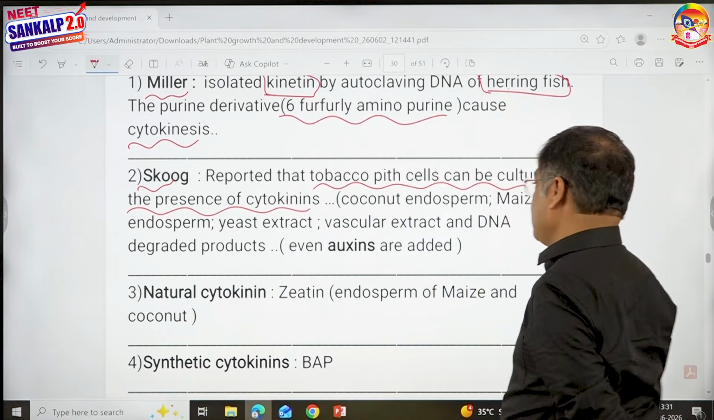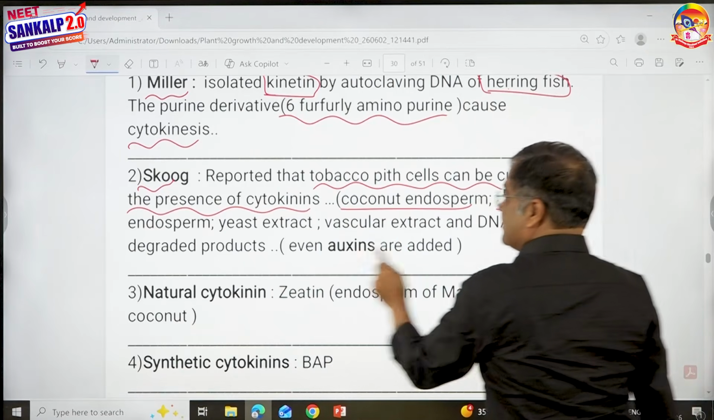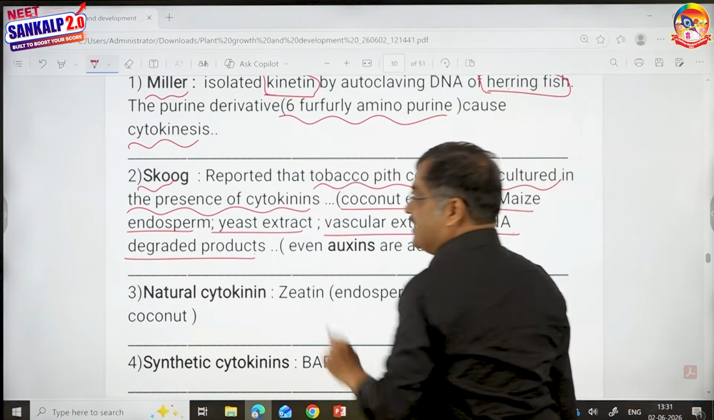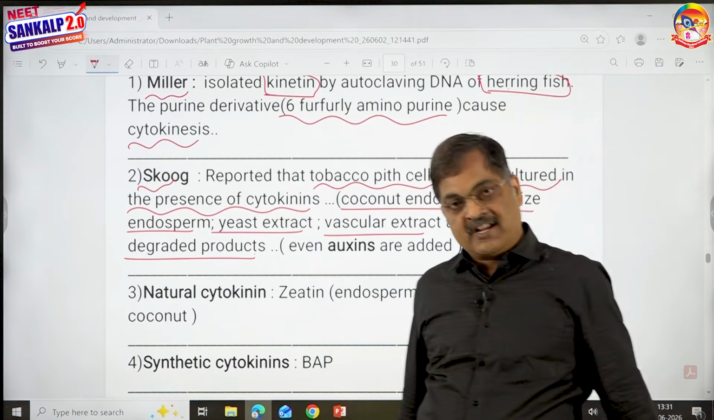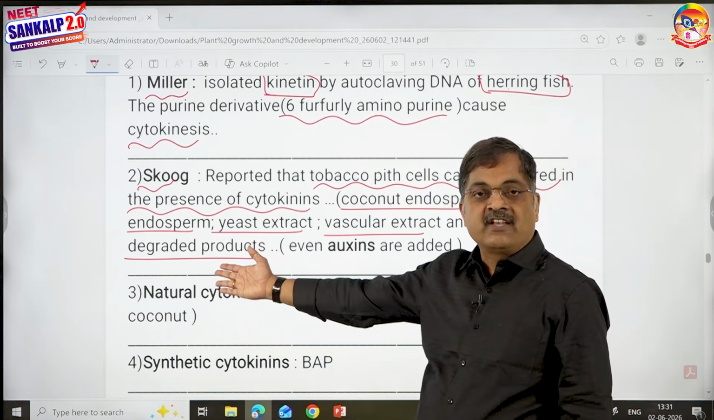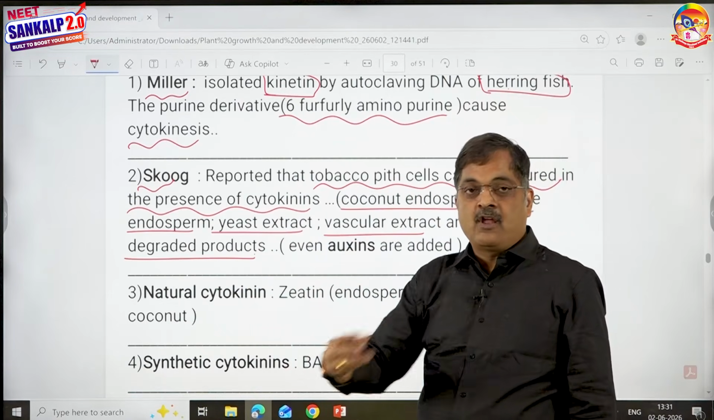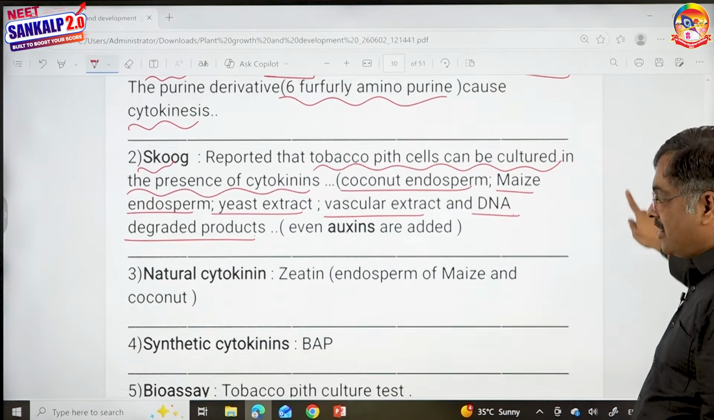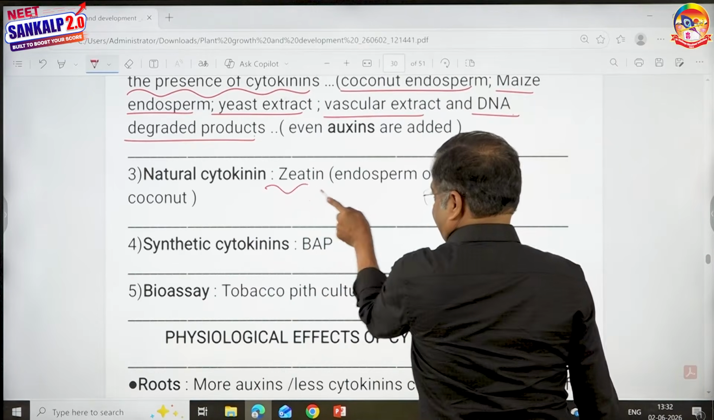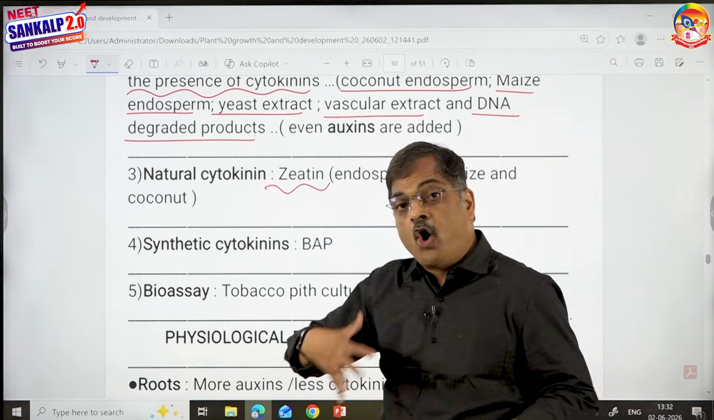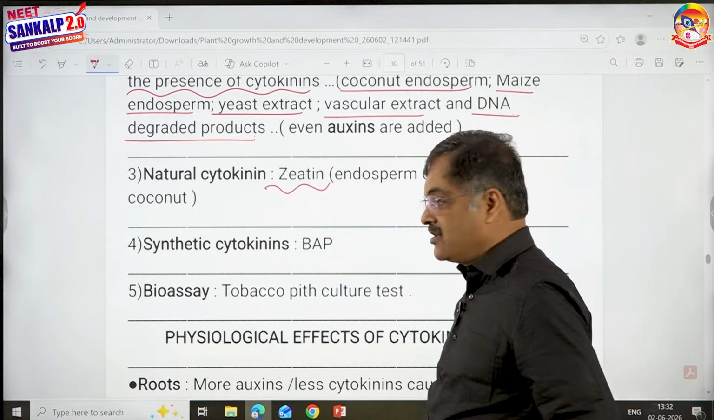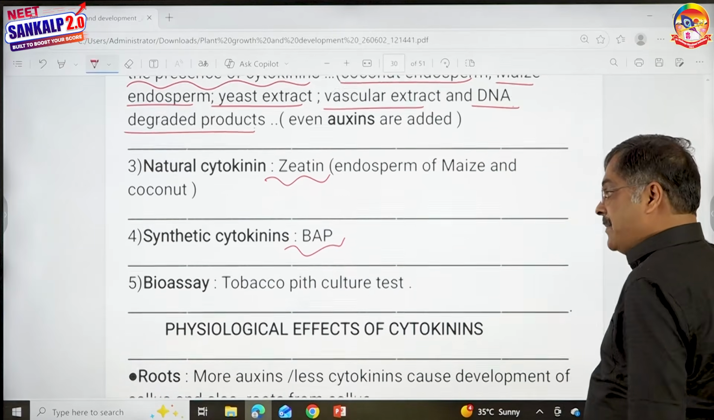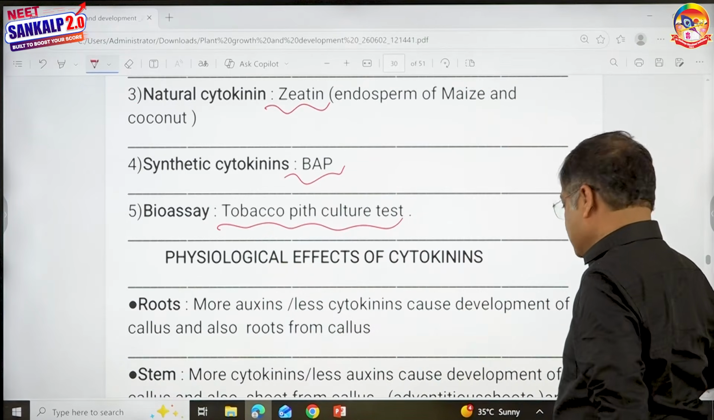Remember, children, the sources of cytokinins: coconut endosperm, maize endosperm, yeast extract, vascular extract, or DNA degraded product. All of them can be a source of cytokinin. Any of these sources of cytokinin, along with auxin, is capable of causing tobacco pith cells to develop into a plantlet. In tissue culture, it is used. Skoog, remember. The natural cytokinin is zeatin, not kinetin. Kinetin is an autoclaved product of DNA, so you cannot call it a natural cytokinin. The synthetic cytokinin is benzylaminopurine. We don't have it in our syllabus. The bioassay test, the tobacco pith culture test, we already discussed.